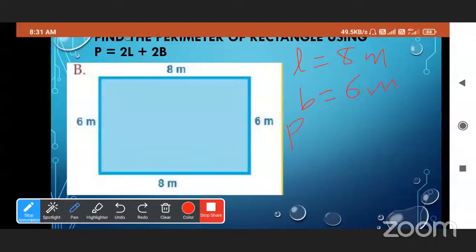So P is equal to 2L plus 2B, that is 2 into 8 plus 2 into 6. 2 into 8 is 16, 16 plus 12, so we will get the answer 28 meter. We have to use the formula to find the perimeter. See here, 8 plus 6 is 14, 14 plus 8 is 22, 22 plus 6 is 28. So 28 is the right answer.